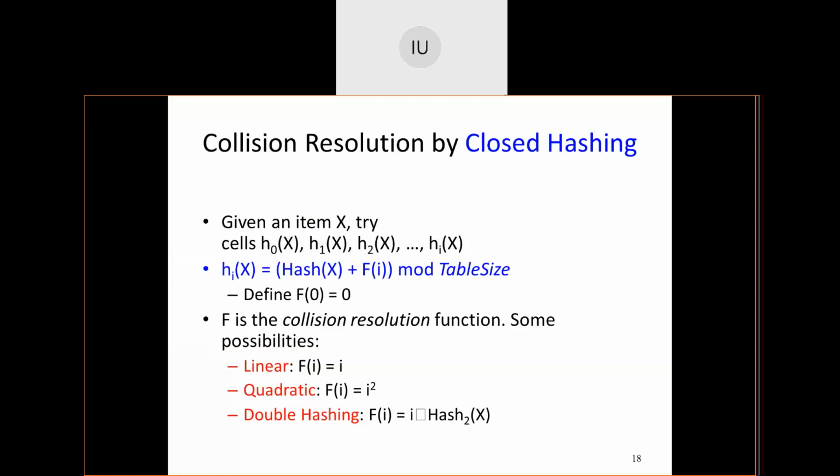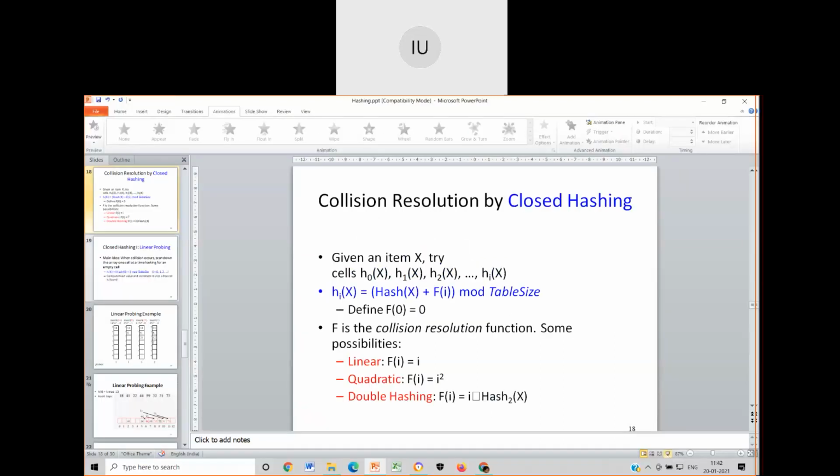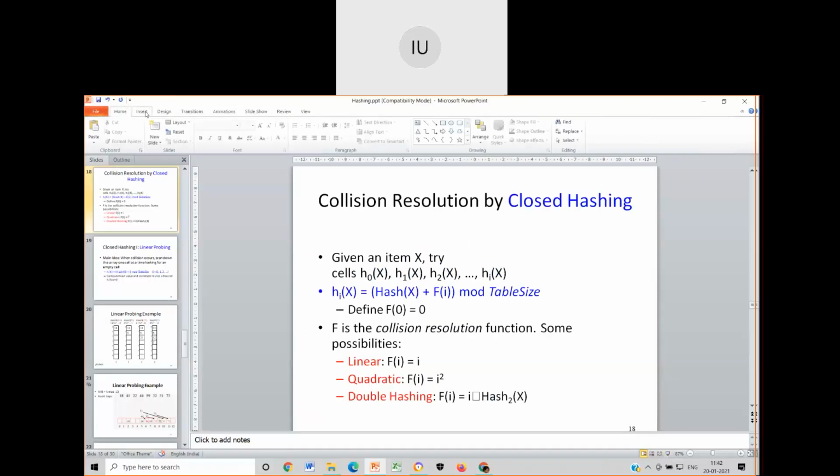Then solve these collisions by applying linear probing and quadratic probing.